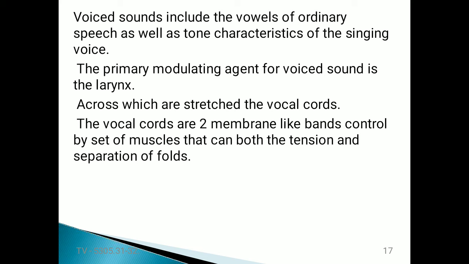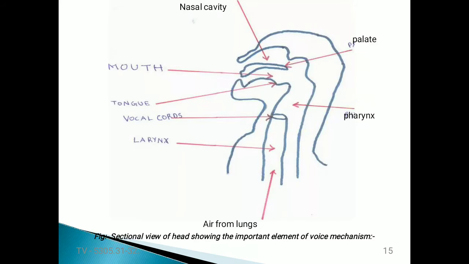If you see this diagram, the contraction force makes the airflow come out from the lungs and first reach the vocal cords.